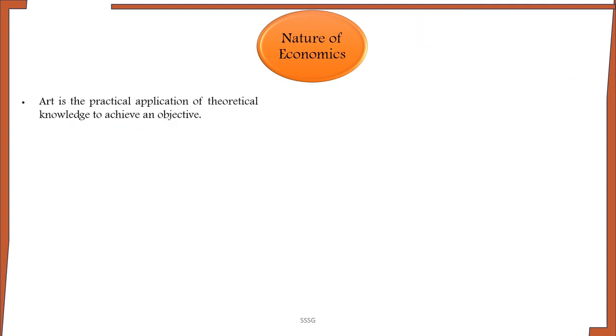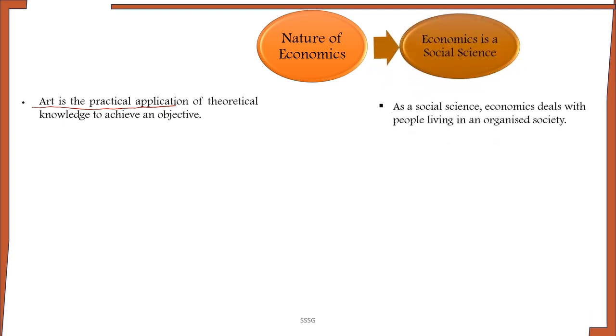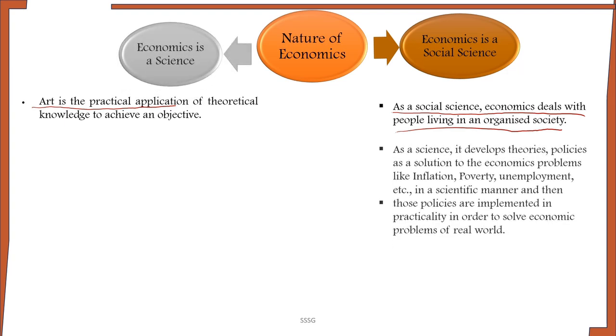And the third point of nature of economics is an art. What is the meaning of art? Art is the practical application of theoretical knowledge to achieve an objective. Is economics an art? Yes, economics is an art. Why? Because as a social science, economics deals with real world economic problems faced by people living in an organized society. As a science,